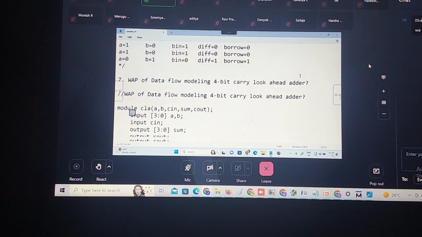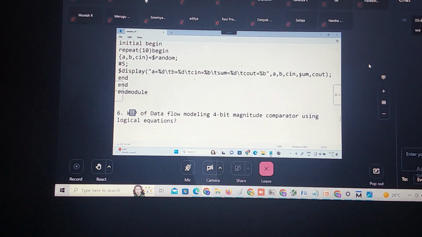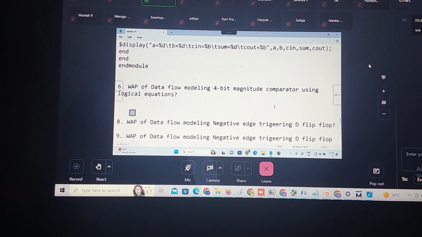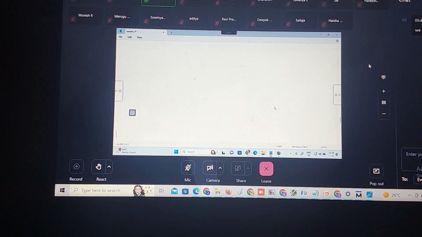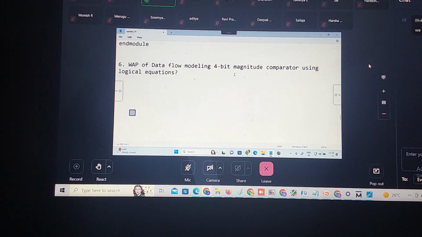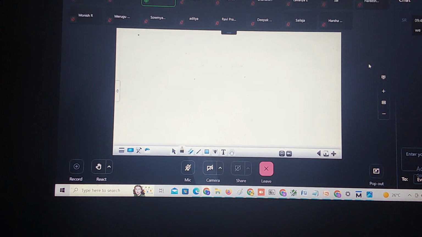The next example is the magnitude comparator. Write a program of data flow modeling of the magnitude comparator. When you talk about the comparator, what could be the outputs of the comparator? A comparator is a digital combinational logic circuit which is used to compare bits.